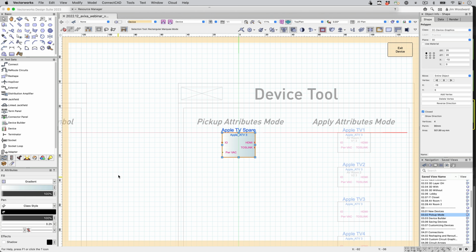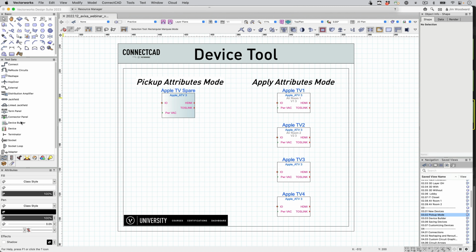Once we have anything changed on a device, we can use the pickup tool in the device, select, and drop onto any of the existing devices.